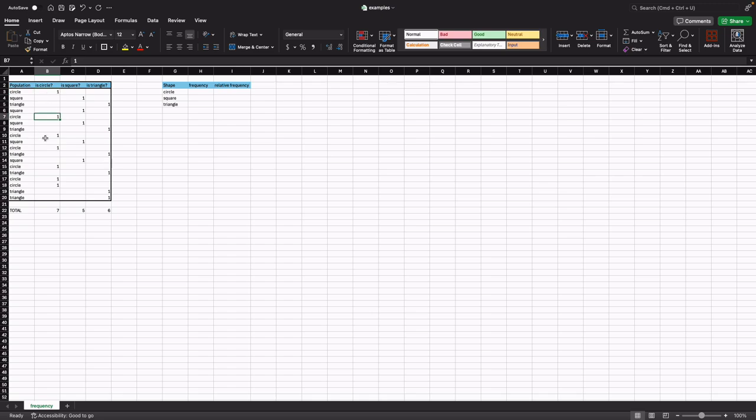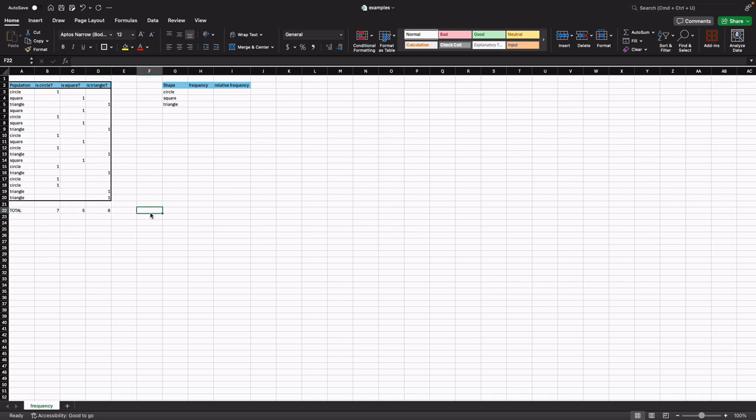Whenever we find a square, the same thing, 1 whenever it's a square. Here, a triangle, whenever it's a triangle, put a 1. This way, we can sum and we can count how many circles we have in total, how many squares and how many triangles. This is the total of each of the shapes.